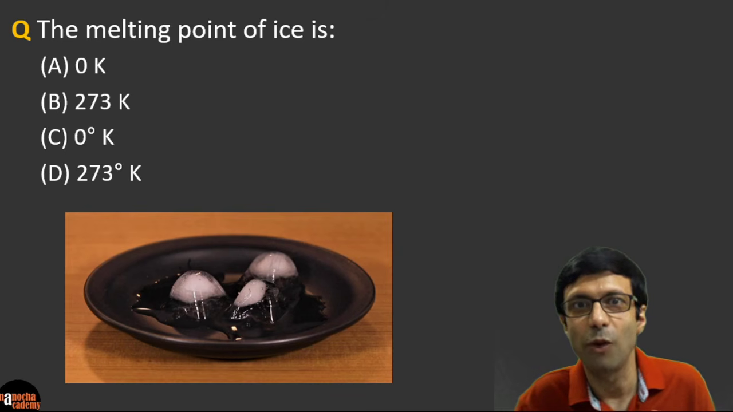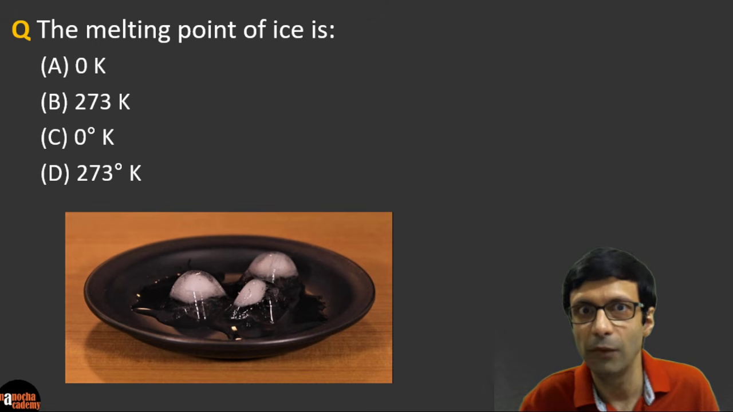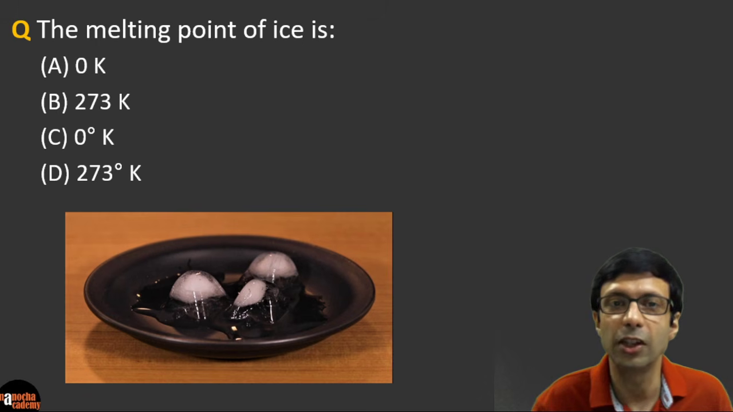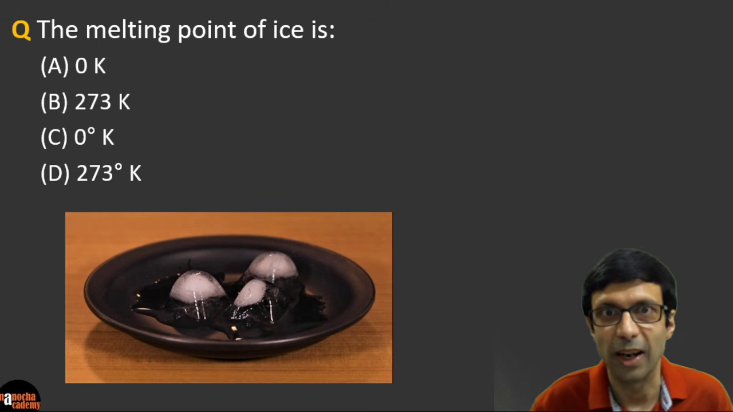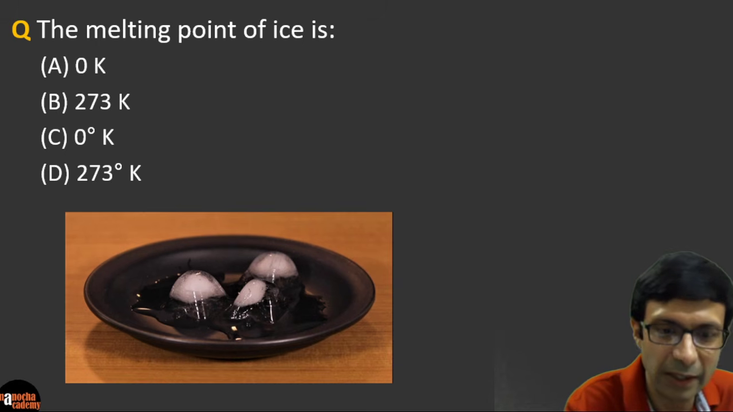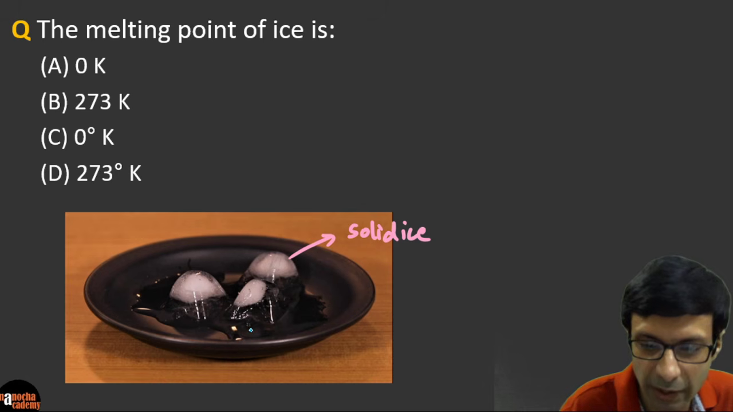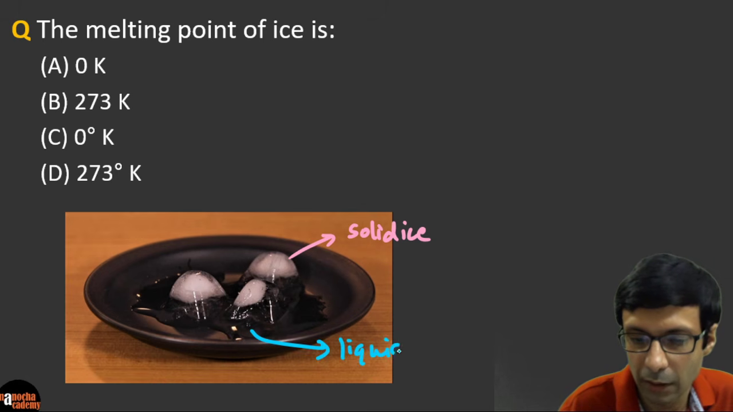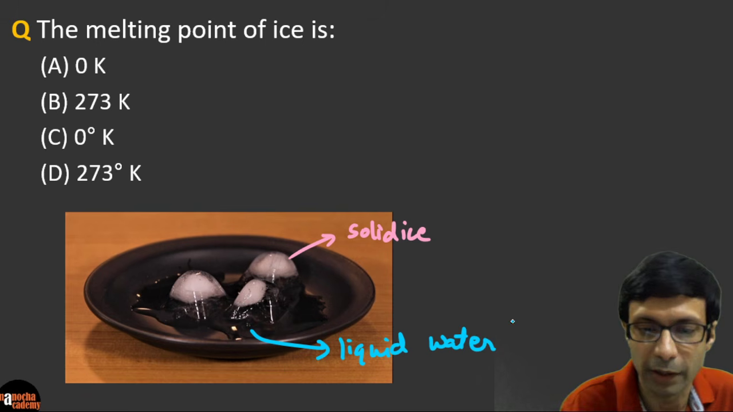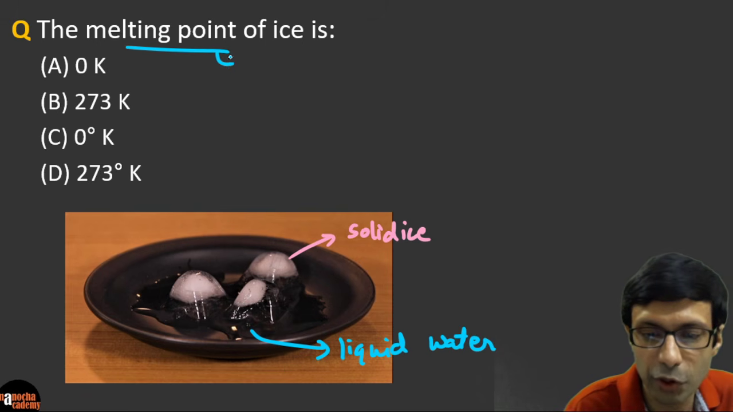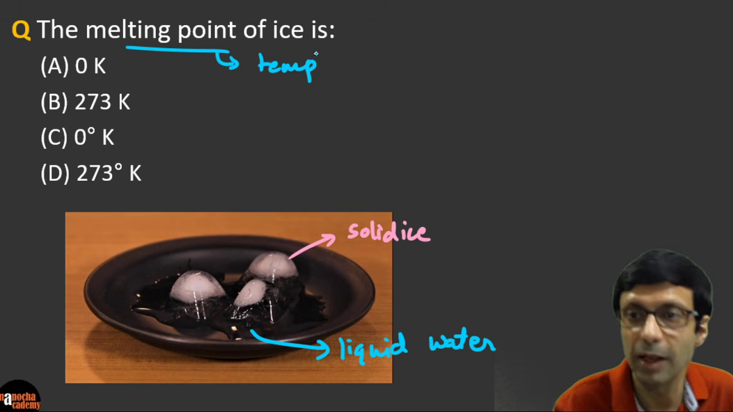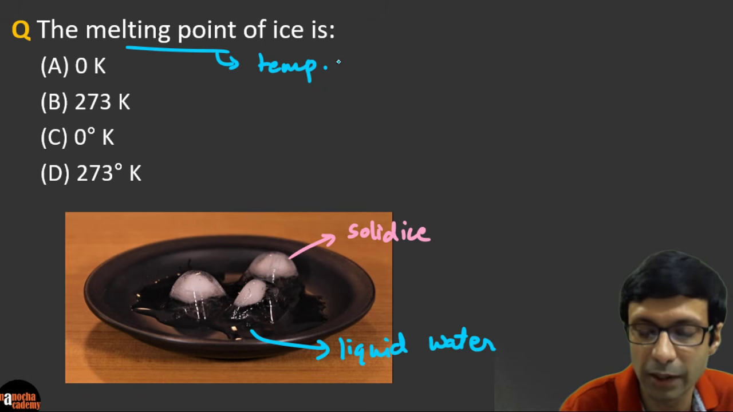The melting point of ice, is it 0 Kelvin, 273 Kelvin, 0 degree Kelvin, or 273 degree Kelvin? So guys, take a look at this question carefully. As you can see in this picture, we have some ice here, right? Can you see that solid ice and it's melting? So that's solid ice here and it's melting to liquid water. And we're interested in the melting point. Melting point is the temperature at which the ice melts, or the temperature at which any substance melts. It's called its melting point.